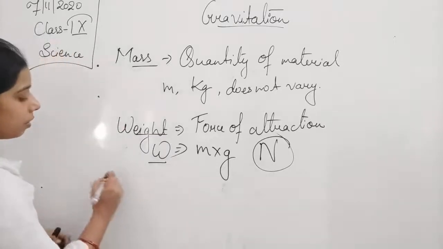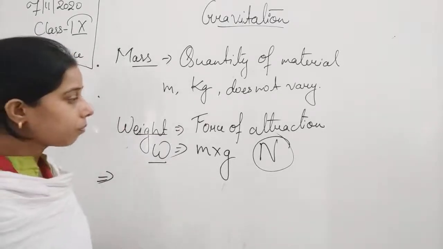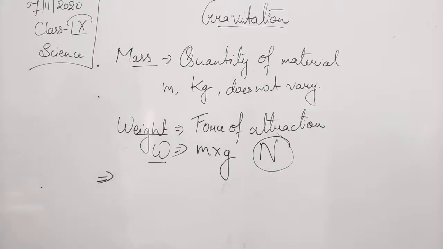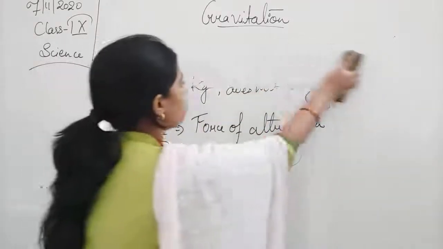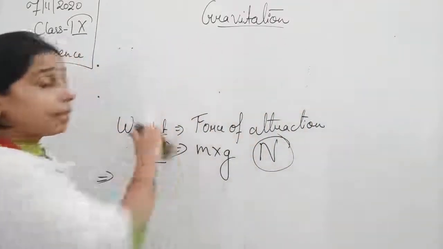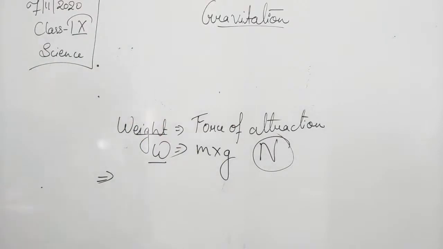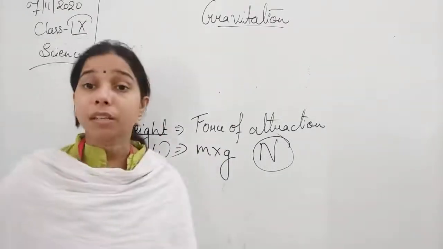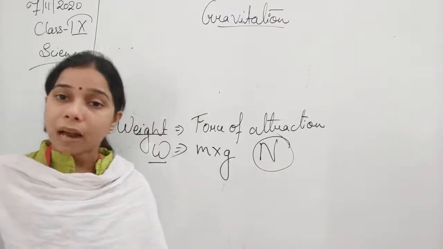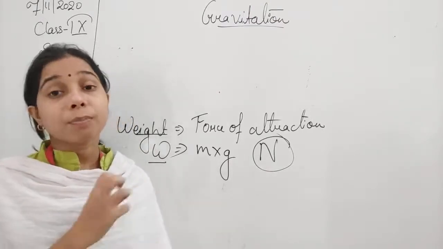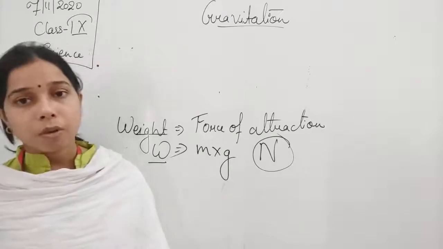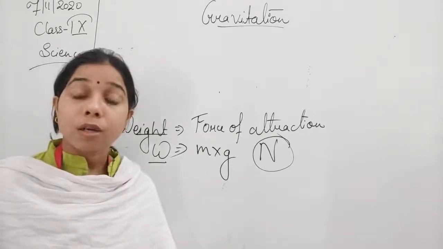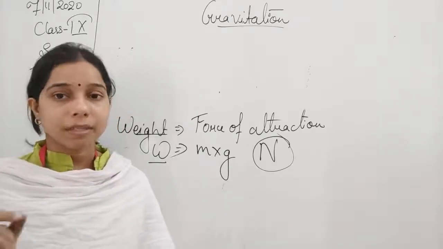Next, about the weight itself: is weight a scalar quantity or a vector quantity? Since the acceleration due to gravity means the force acting on an object is pulling it towards the earth, it shows direction.